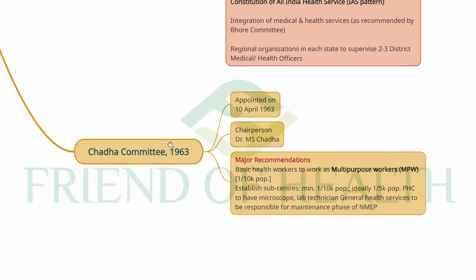And Chadha committee 1963, appointed on 10th April 1963, you can remember as Handyman's Day, 10th April 1963, Chadha committee. The chairperson was Dr. M.S. Chadha. Major recommendations: basic health workers to work as multi-purpose workers, 1 per 10,000 population, and establish sub-centers, minimum 1 per 10,000 population, ideally 1 per 5,000 population.